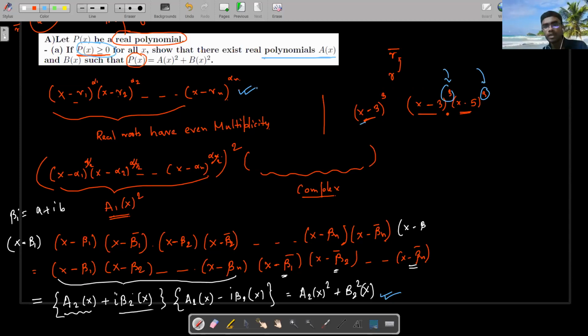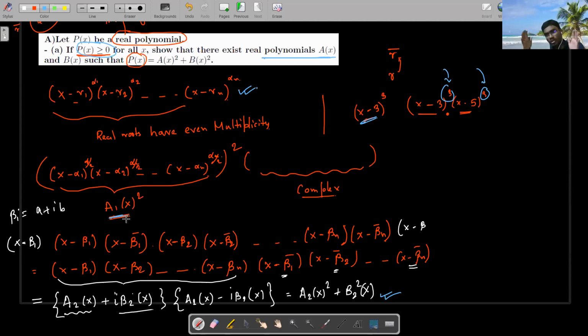For example, if I have x minus 3 cube, then if I take x less than 3, this cube makes it negative. So all the powers are even, so I take the real roots with even powers one side, and this can be represented as a1x squared. Great.